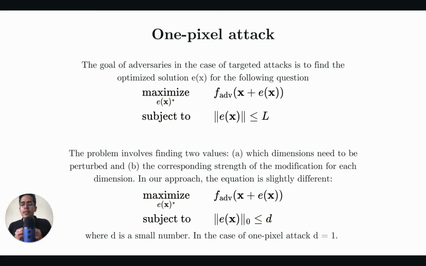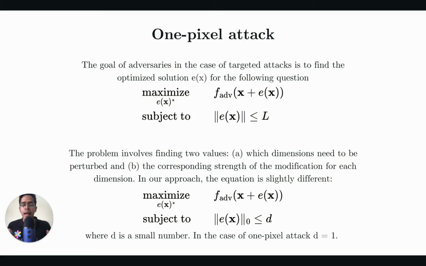What that means is the perturbation vector E of X can have only one of the values as non-zero. All other values, so it's an n-dimensional vector, all other n-1 values should be 0.